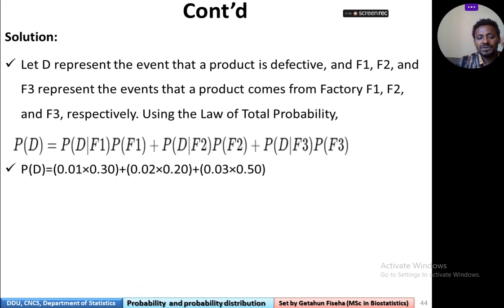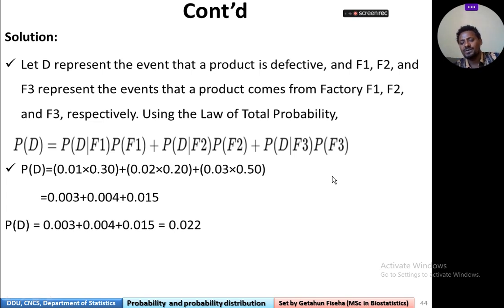Since we have the given data, probability of D is equal to 0.01 times 0.3 plus 0.02 times 0.2 plus 0.03 times 0.5, which means it is equal to 0.003 plus 0.004 plus 0.015, which is 0.022, which is 2.2%.